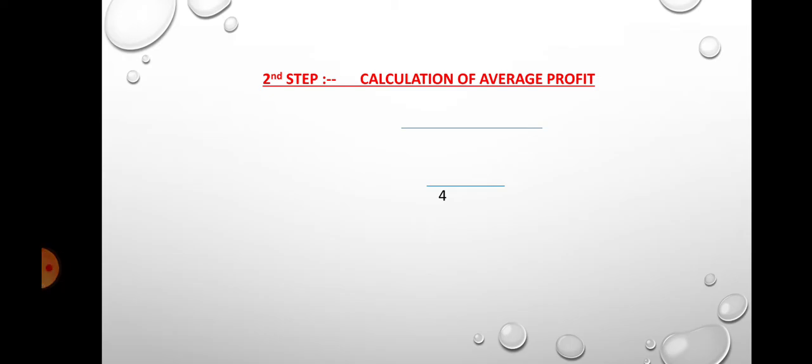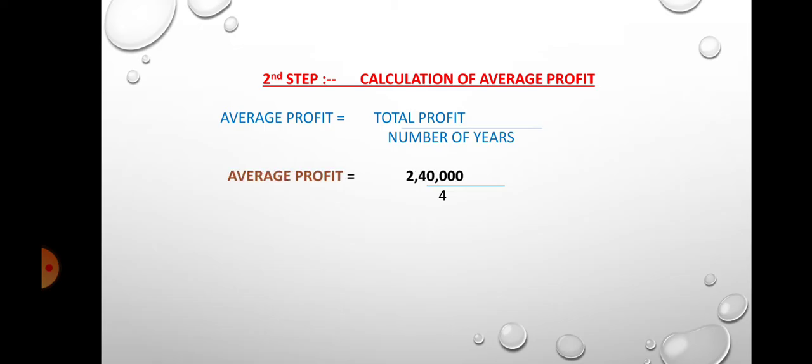Second step, calculation of average profit. Average profit is equal to total profit divided by number of years. Then average profit is equal to 2,40,000, that is given in the above example, 2,40,000 divided by 4 years. 4 years' profit is given, so divided by 4.